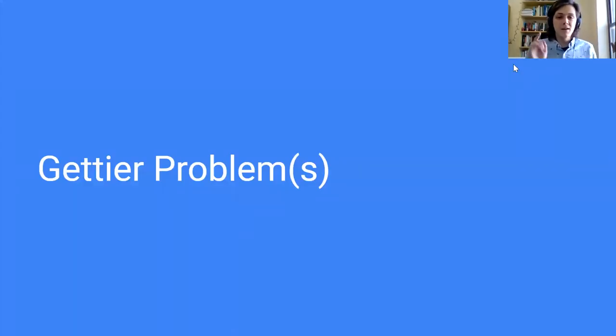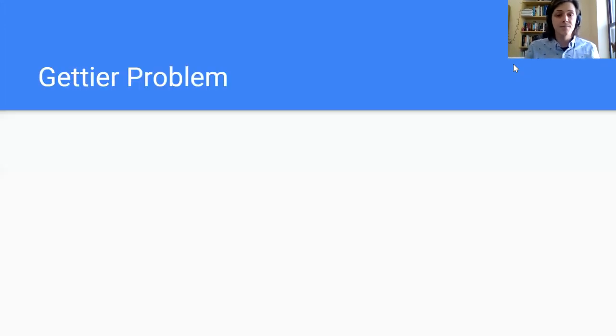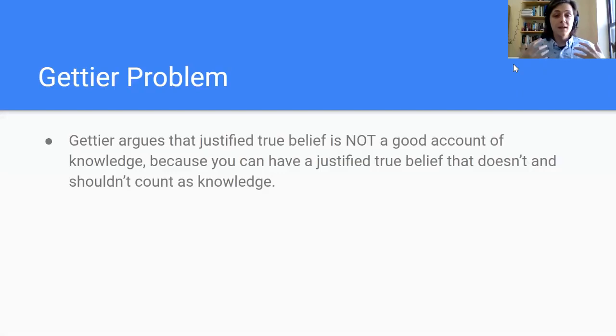Hey everyone, welcome back. In this video, the last video of week 2, we're talking about Gettier problems, also called Gettier cases, which are problems raised for the justified true belief account of knowledge that we looked at in the last video. So, Ed Gettier published this paper in the 1960s. It was a 3-page paper, which is very short for philosophy papers, and it gave two counterexamples to the justified true belief account of knowledge.